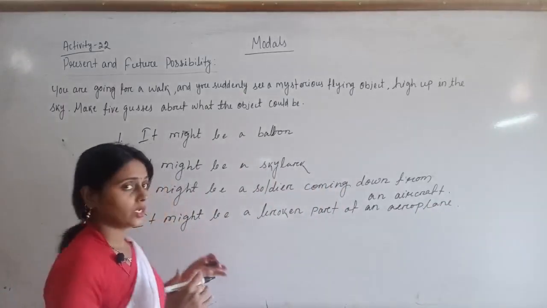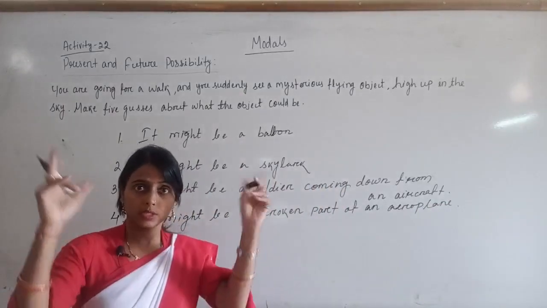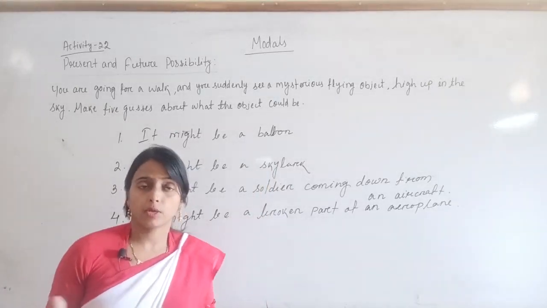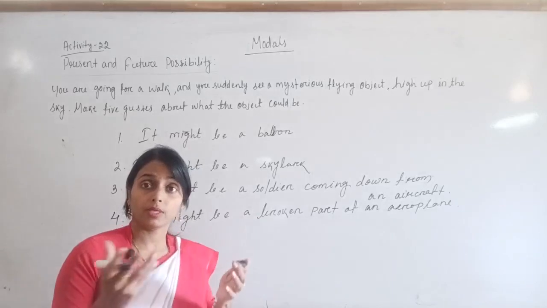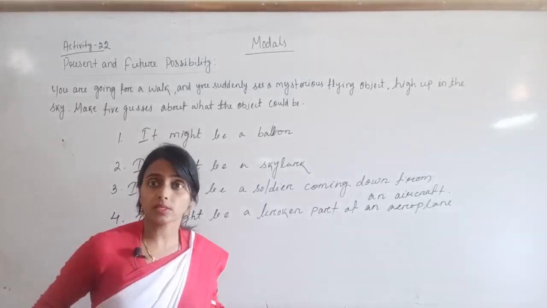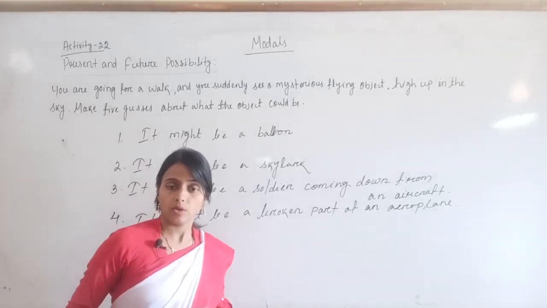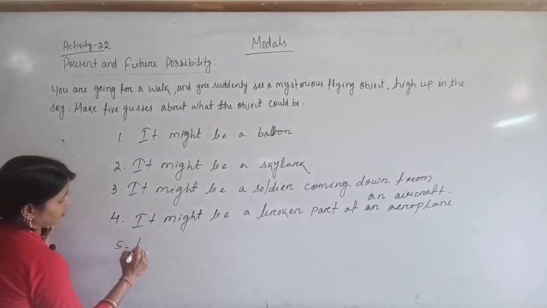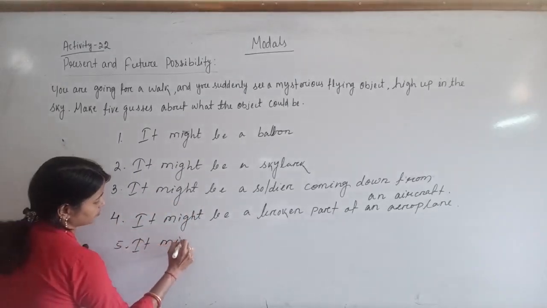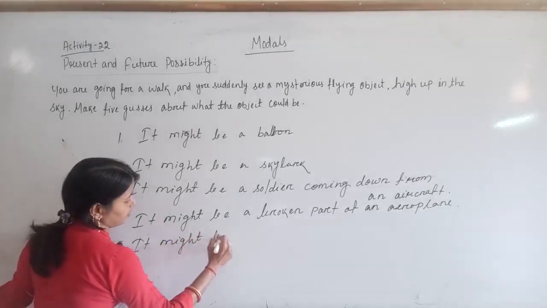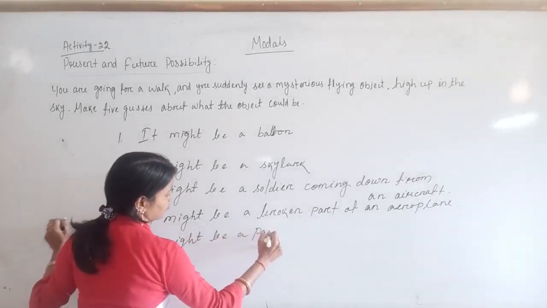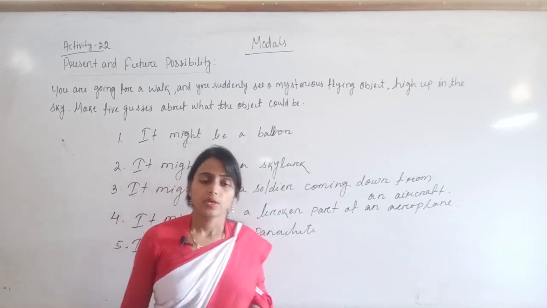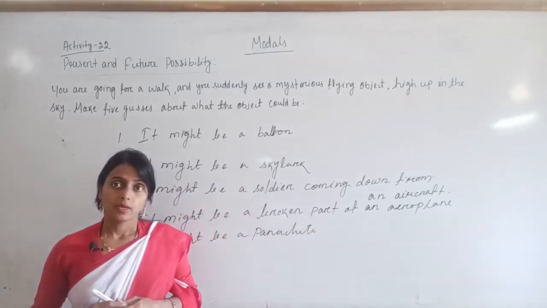You also can write down, it might be a drone, okay, drones are also flying, or it might be a remote control aeroplane, or it might be a remote control toy that is flying in the sky. This one also you can write down. And you also can write down, it might be a parachute.